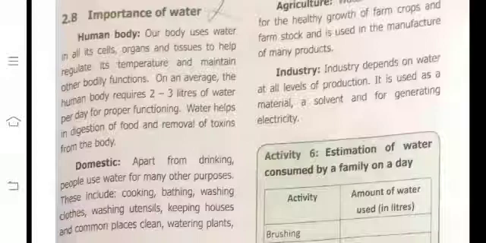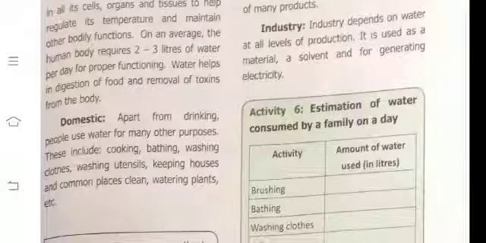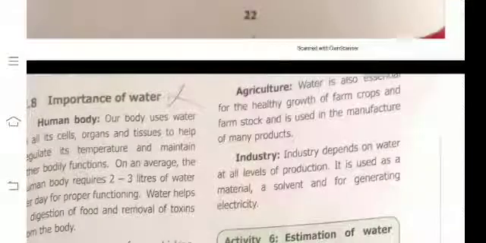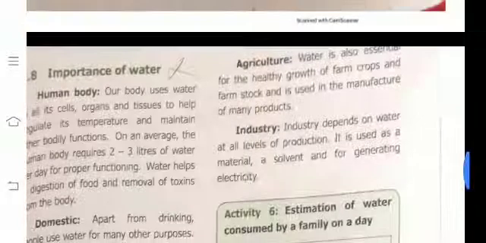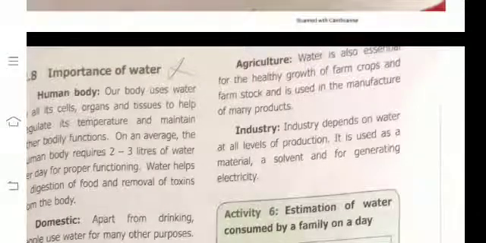Domestic use. Apart from drinking, people use water for many other purposes. These include cooking, bathing, washing clothes, washing utensils, keeping houses and common places clean, watering plants, etc. These are the ways we use water. Agriculture: water is also essential for the healthy growth of farm crops and farm stock. It is used in the manufacture of many products. Industry depends on water at all levels of production. It is used as a material, a solvent, and for generating electricity.